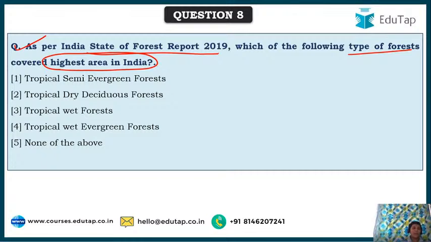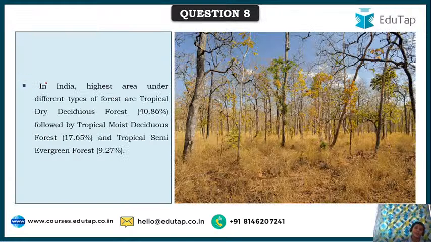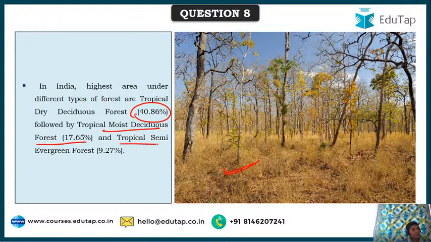once they'll be green, sometimes they'll be dry. So in India, most of the forest area that is covered is of tropical dry deciduous forest. They look something like this, dry deciduous forest. When there is dry season, the leaf fall occurs, and this accounts for about 40.86% of the total forests present in India, followed by tropical moist deciduous forest, and the rest tropical semi evergreen forest.